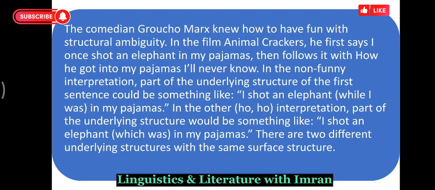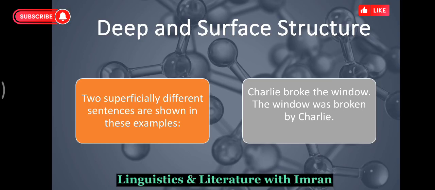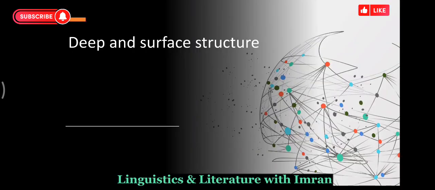So thank you so much. It was all about deep and surface structures. I hope you have gotten the idea of what deep and surface structure are, which was originally introduced by the linguist Noam Chomsky in 1957 in his famous publication Syntactic Structures. And inside Syntactic Structures, when he was discussing transformational generative grammar, he also discussed the concept of deep and surface structures.